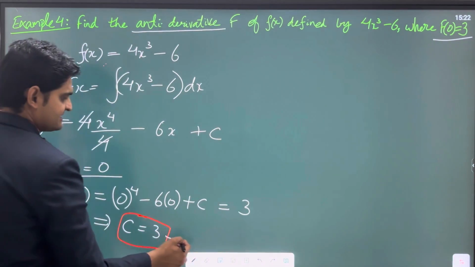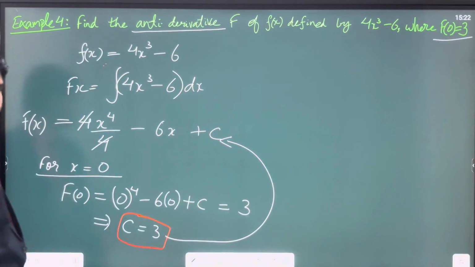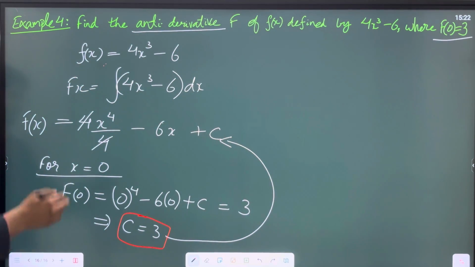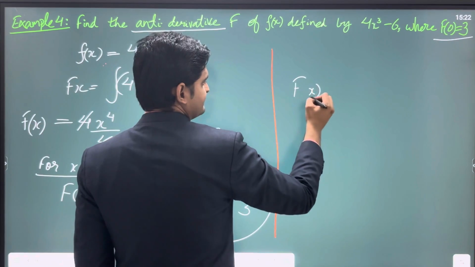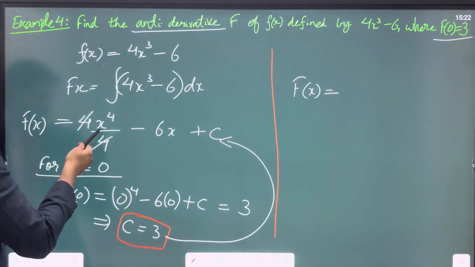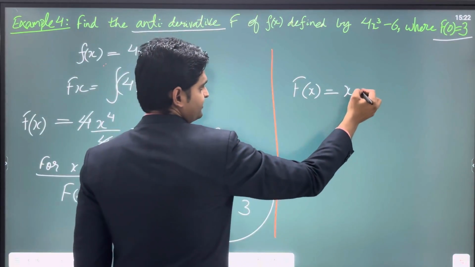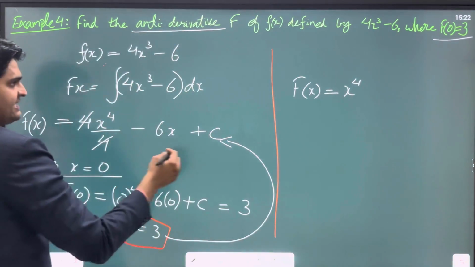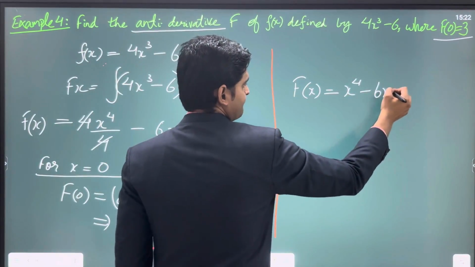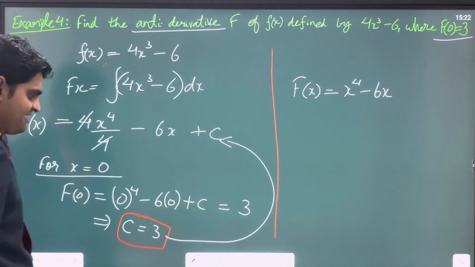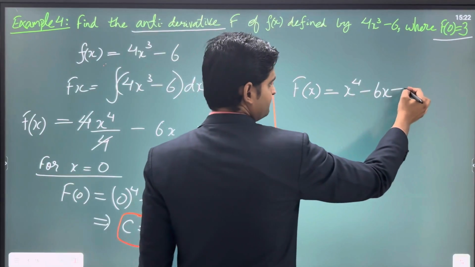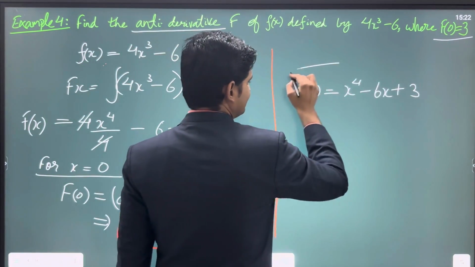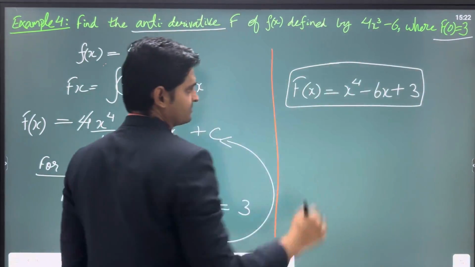So I'll put this back in my integral. I'll put this back in the value which I got after integrating. So basically my f of x can be written as x to the power 4, I'm copying it here, minus 6x, and then plus c, and I have just found out that my c is equal to 3. So plus 3. Now please understand a very important thing I'm going to tell you here.